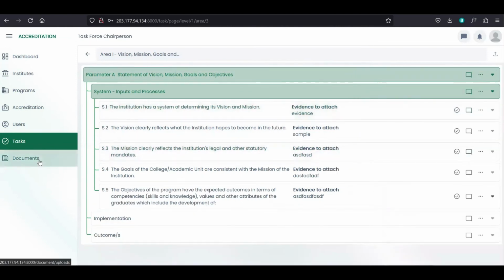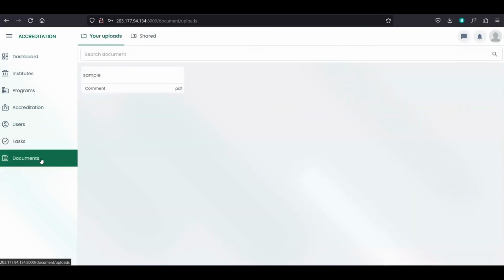And then next is for documents. And for the documents, diri na to makita sa your uploads tab or page ang mga documents nga gi-upload nimo. So dili nimo makita ang mga uploaded documents of other users, only your uploaded documents. So diri siya ma-display, and then we can search for the document, and then here we have shared tab. So sa shared, makita na to diri ang mga documents nga gi-shared sa atoa by other users.